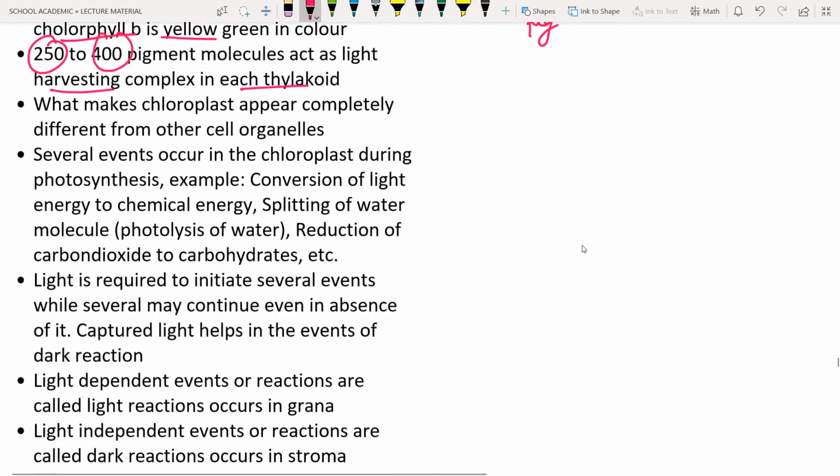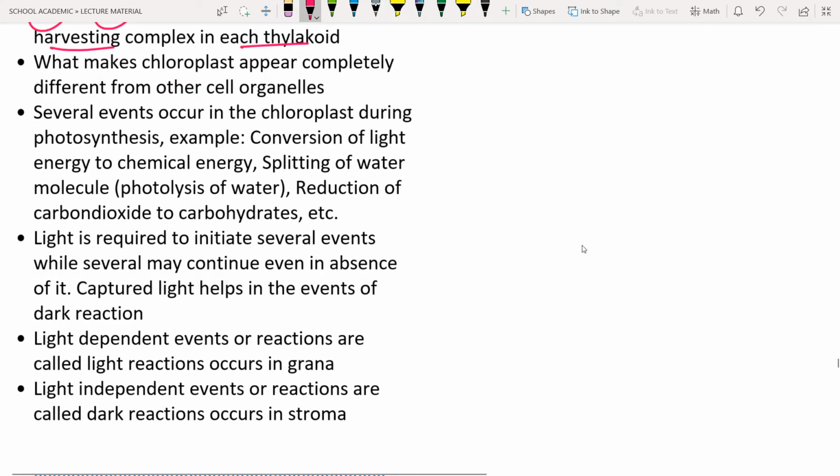Next, what makes the chloroplast appear completely different from the other cell organelles? It is due to the presence of the green color substance known as chlorophyll and its ability to capture the sunlight. Several events occur in the chloroplast during photosynthesis, that is, conversion of light energy into chemical energy. Sunlight is utilized in the formation of glucose molecules. Carbon dioxide, water, plus sunlight are utilized for the formation of glucose molecules. The sunlight energy is trapped in the glucose molecules.